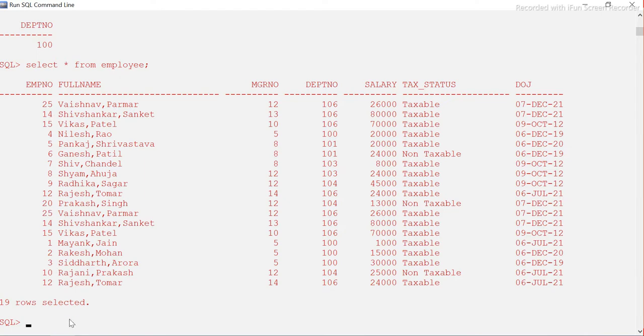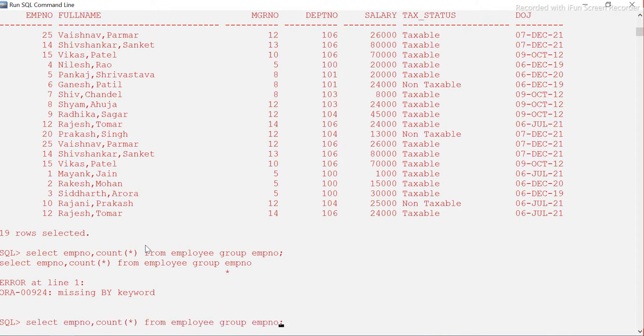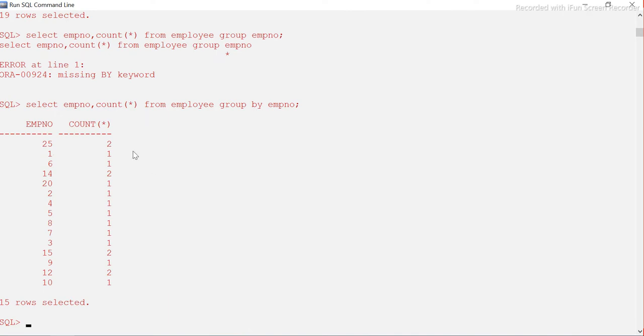You can do the practice, but for me, I will just try to show. Which all should come as part of this? Those which are duplicated on employee number only. So let me write this query: EMP number and then count of star, because we want to count, from employee, group by, because we want to find based only on employee number. Sorry guys, I have to use group by here. So you see this one, this one, this one, this one. These are the duplicates.